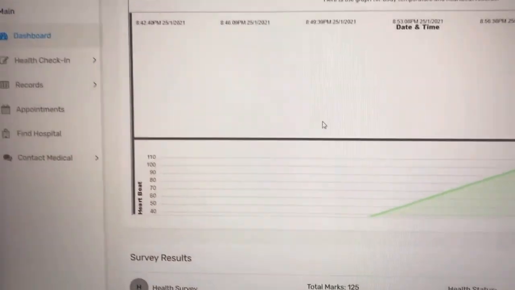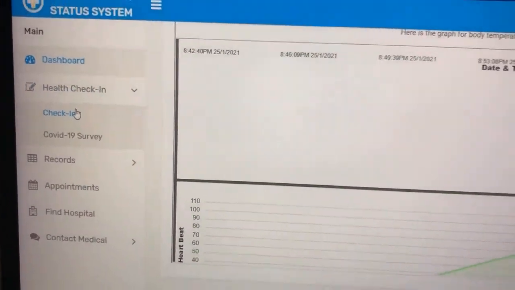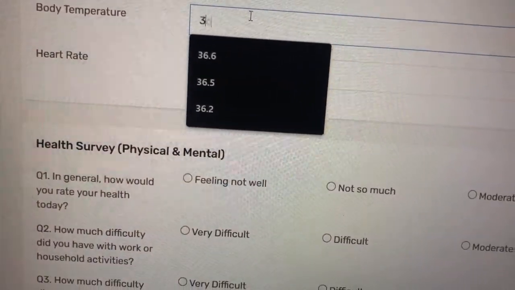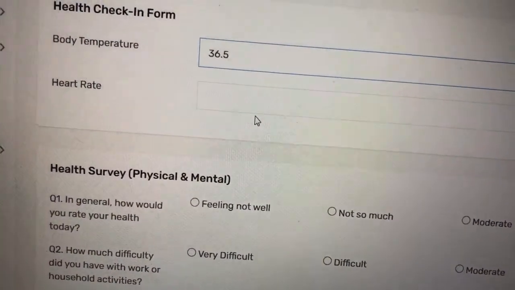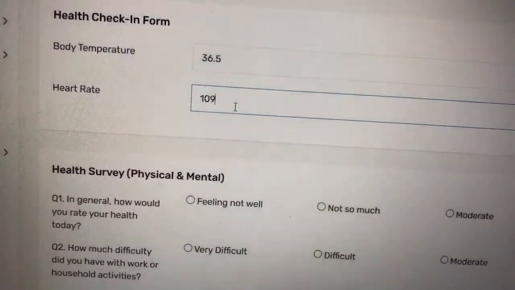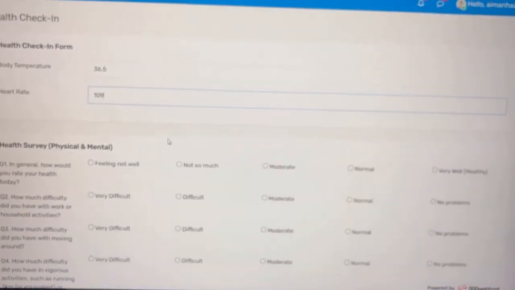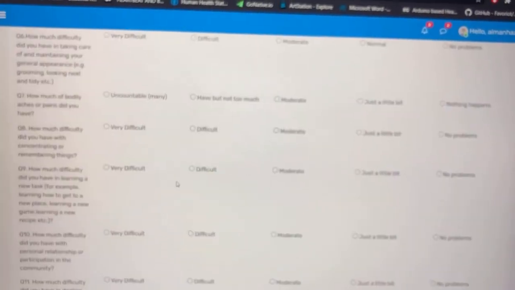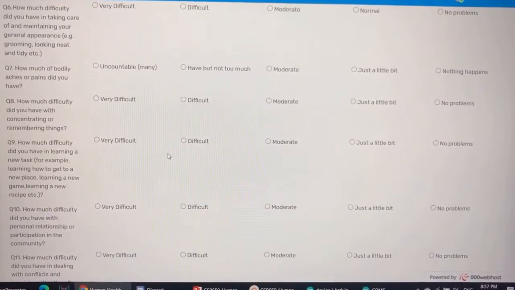Now you go to health check-in, then press check-in and put in your data, for example 36.5 and a heart rate of 109. Then you answer all the health survey questions, which feed a data manipulation algorithm to identify your current health status.